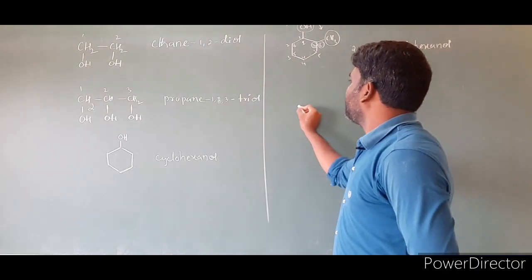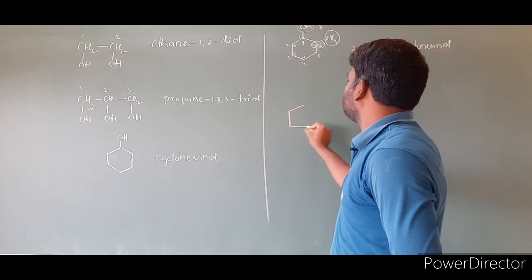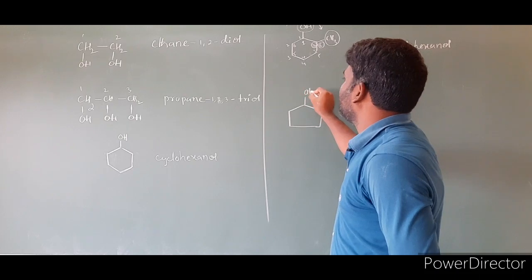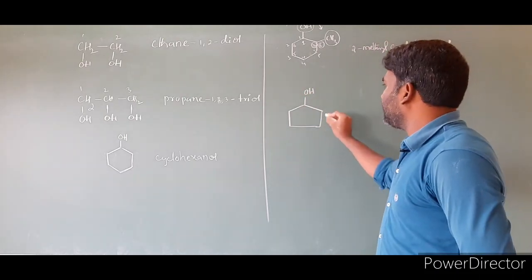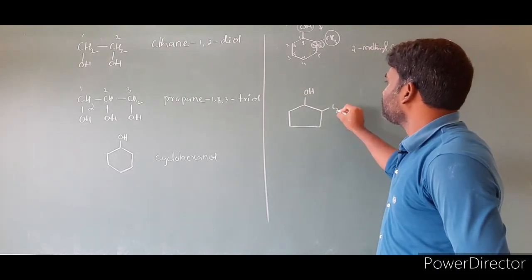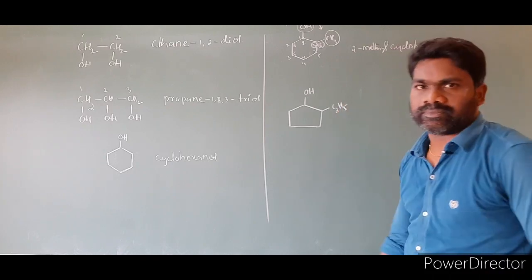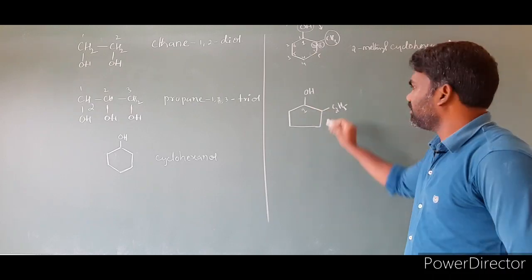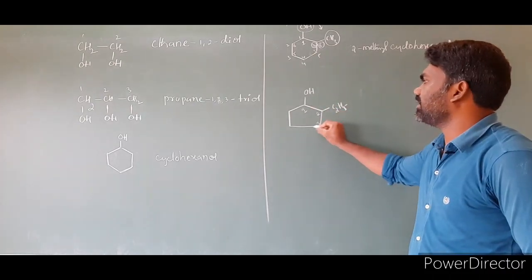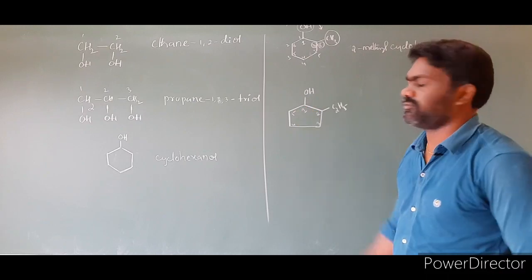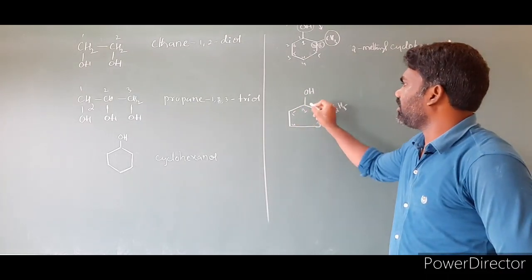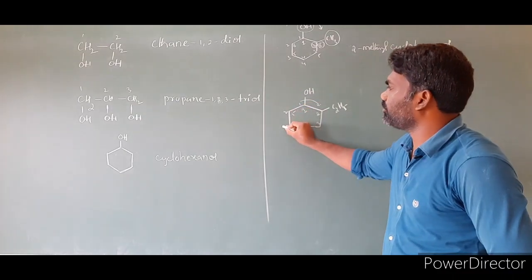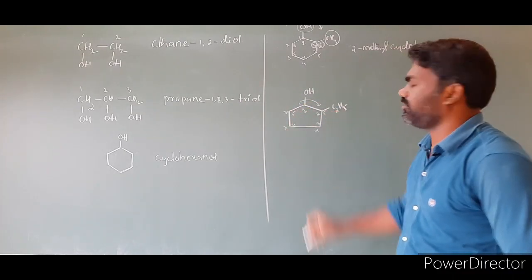I will take one more example. Look at this example. OH group is present here. I am taking here C2H5, ethyl. Right? So we have to give numbering to it. This is number 2, number 3, number 4, number 5. 5 carbons are there. This is the clockwise numbering. And give numbering in anti-clockwise: this is number 1, number 2, 3, 4, 5.